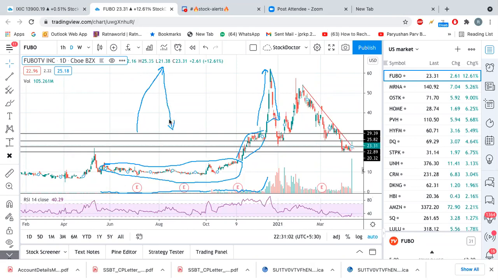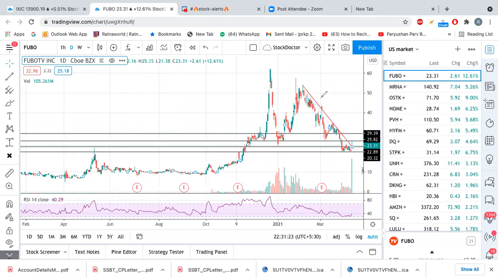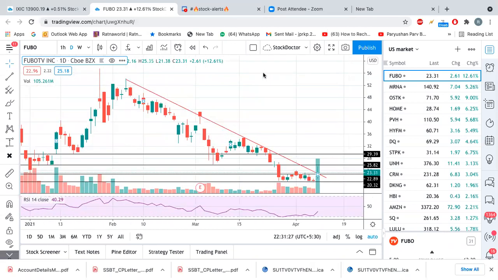This is what I understood while doing my analysis. So Fubo made this up, this down, then again up, then down, then up, and after that it continuously fell down. I spotted it yesterday.